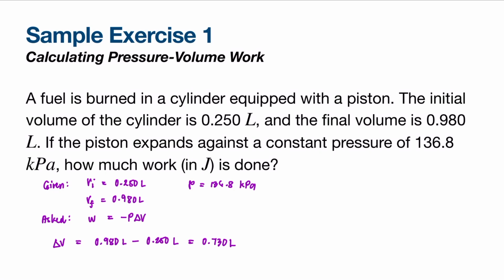And using that delta V and the given pressure, we can substitute them in the formula. So we have negative times the pressure, which is 136.8 kilopascal, multiplied by the change in volume, which is 0.730 liters.